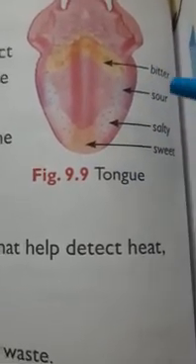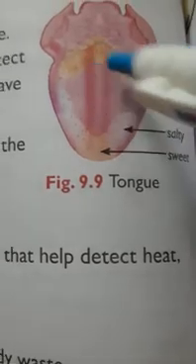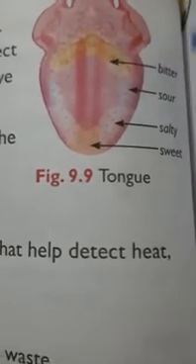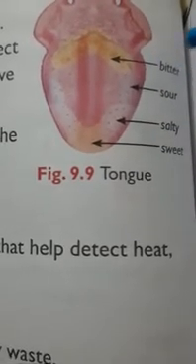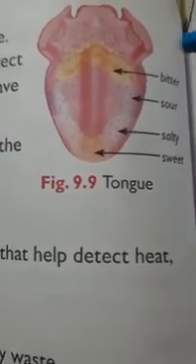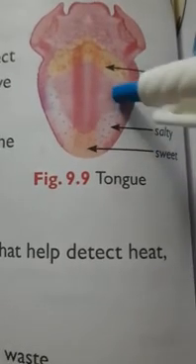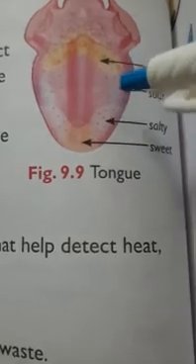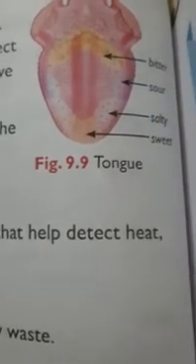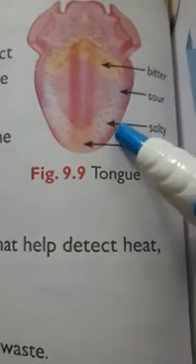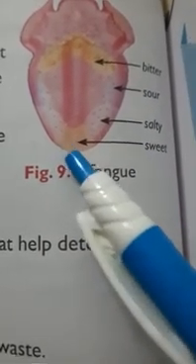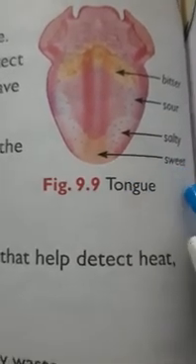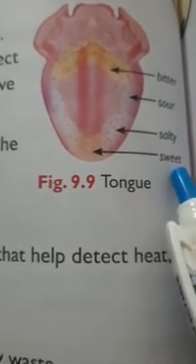If we eat something which gives a bitter taste, the taste buds which are present at the back make us feel that the thing we are eating is bitter. Then sour taste is given by the taste buds which are present at the middle of the tongue. Then salty taste these buds can give, and at the tip of the tongue we can feel the sweet substances. You can observe, you can apply it by eating sweets and salty things.